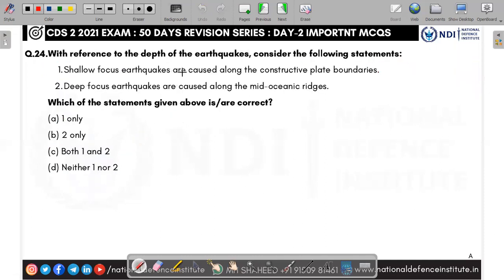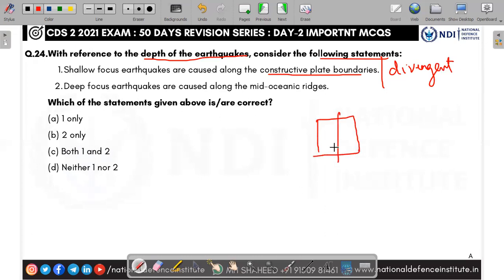Next, with reference to depth of an earthquake, consider the following statement. Shallow focus earthquakes are caused along the constructive plate boundaries. The constructive plate boundary is also called a divergent plate boundary. There are only three types of plate boundary. When two plates come together, it is called convergent. When two plates go away from each other, it is called divergent or constructive.